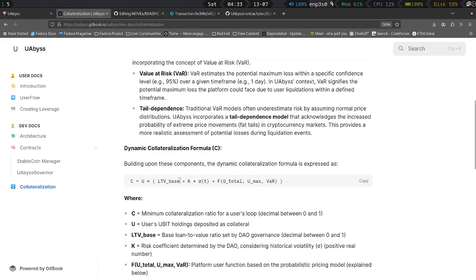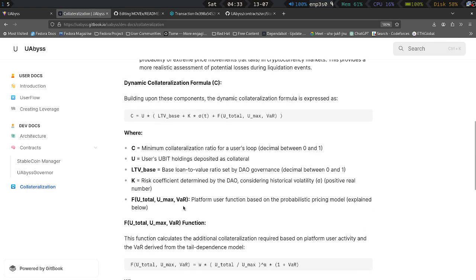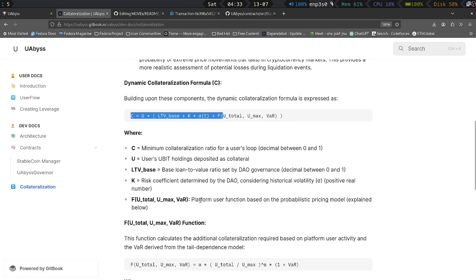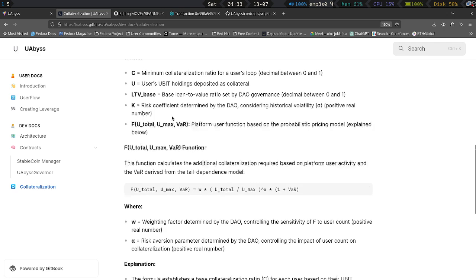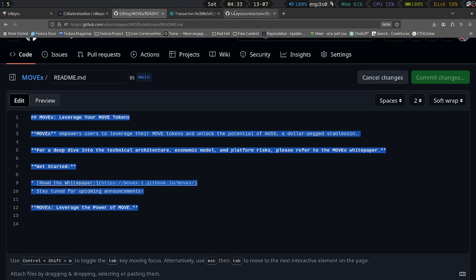You can read more about this, and the formula looks something like this, as you can see in front of you. And there's also the function which we use for the prediction of price, which is given by a VaR derived model from the tail dependence model. So this is all probability. If you are familiar with probability, I think it is very easy to wrap your head around this.